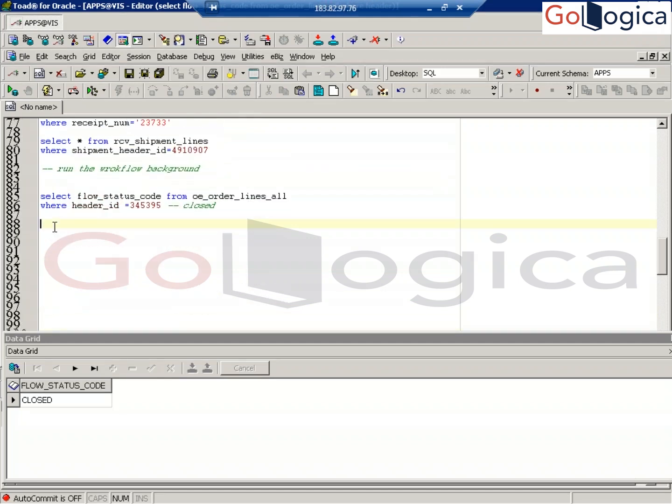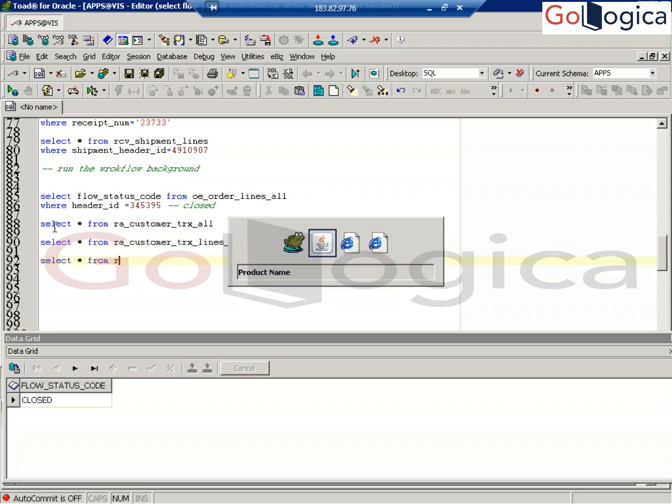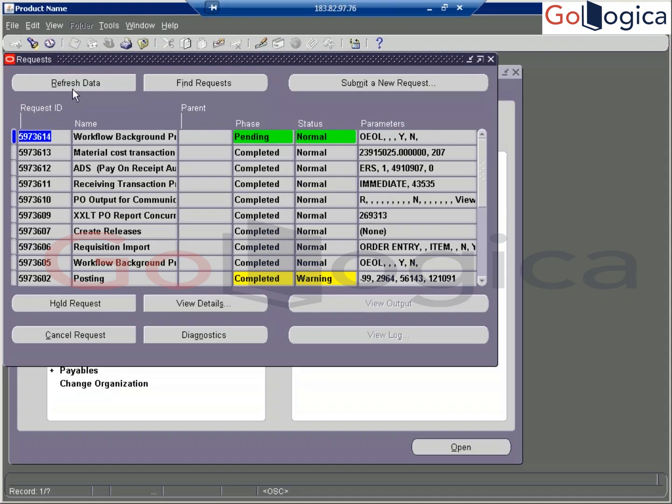AR invoice, RA customer TRX, RA customer TRX line sol, RA cust TRX line GL dist. Some tables it is going to populate.